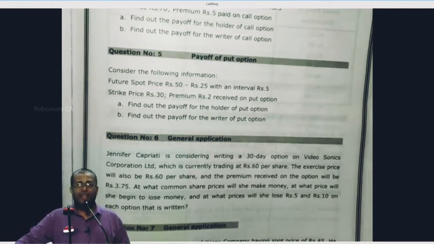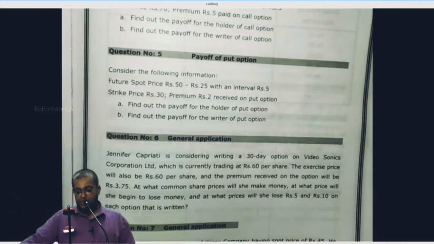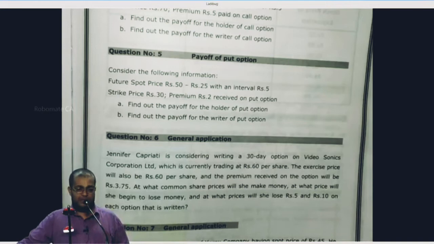Consider the following information. Future spot price ranges from 50 to 25 with an interval of 5. Strike price is 30. Premium of 2 is received on a put option. Find out the payoff of the holder of the put option and the payoff of the writer of the put option is the question being asked.